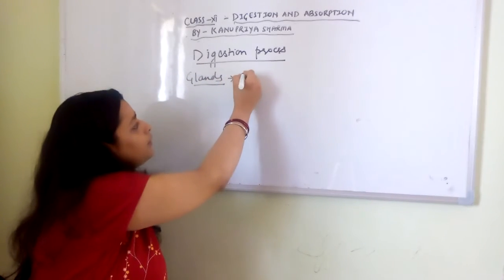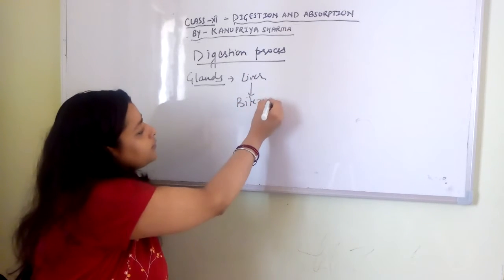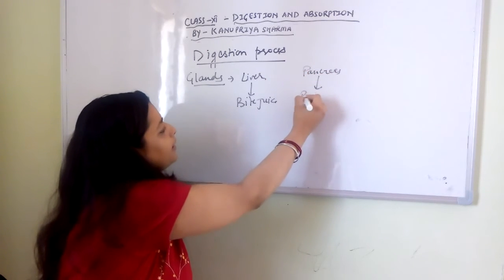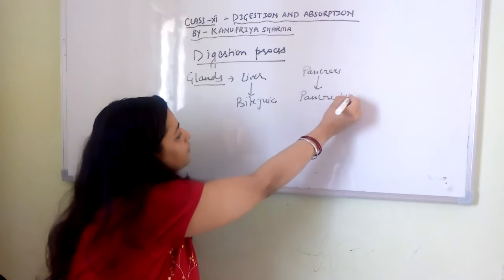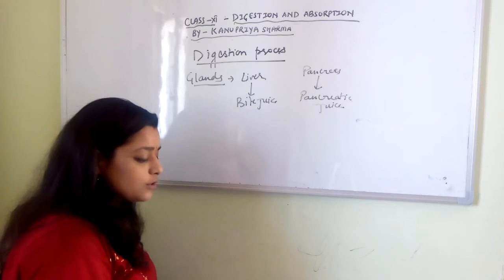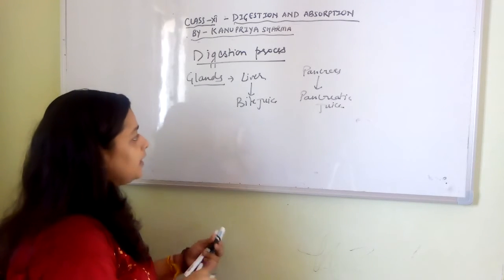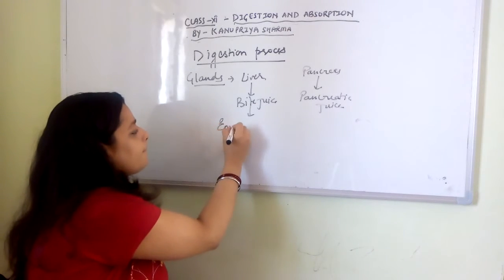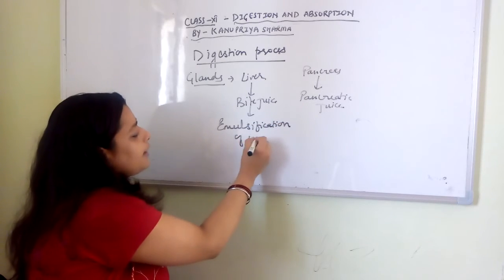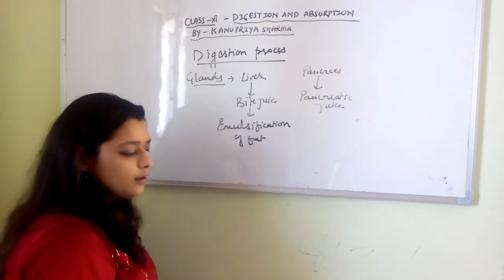We are talking about the liver, which secretes bile juice, and the pancreas, which secretes pancreatic juice, right? Now bile juice is basically responsible for the emulsification of fat molecules, so that bigger fat molecules convert into a smaller absorbable form.